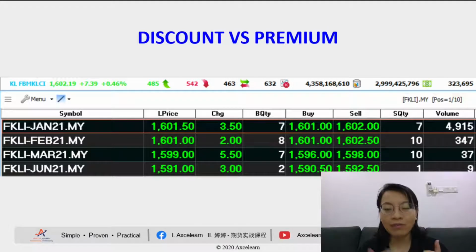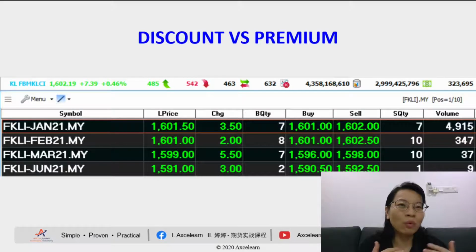If FKLI is at a discount, we can interpret that there are two things to highlight. One, the market sentiment is weak. I repeat, the first point is that the market sentiment is weak. Second, the market is quite bearish in a way. Or I wouldn't say bearish, I would say weaker, because if we really define bullish and bearish, I worry you will be confused by these two words. So I repeat, two things you can highlight.